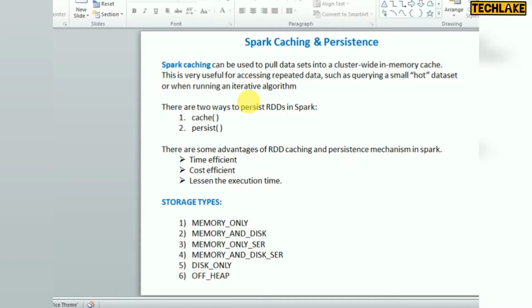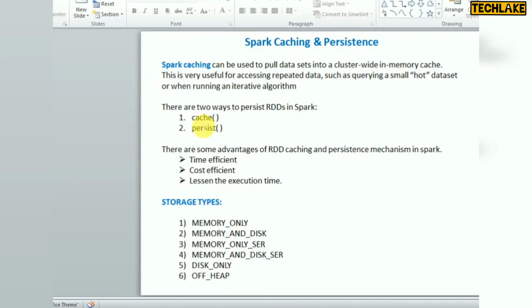When do we go for caching? If you have huge data and you are doing actions or transformations frequently, on the latest data, hard data sets, then a particular data set is repeatedly accessed. Every time going and getting the data is a time-consuming process, right? So instead of extracting data from the source every time, extract once, store it into memory, and reuse that. That's called caching.